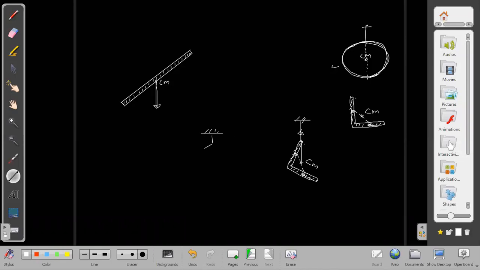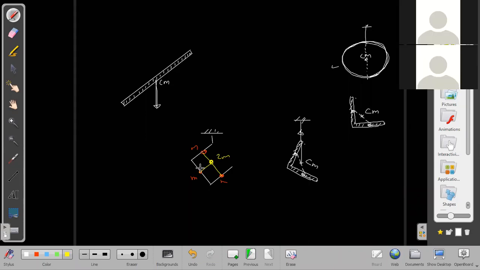But to answer these questions, I should first be able to find the location of the center of mass. For example, 3 rods are there of equal length. If the 3 rods are of equal length and equal mass density, then each acts as mass m. And in place of two of them, I can take a single mass 2m here, and then join with the other m and find where the center of mass will be for m and 2m.